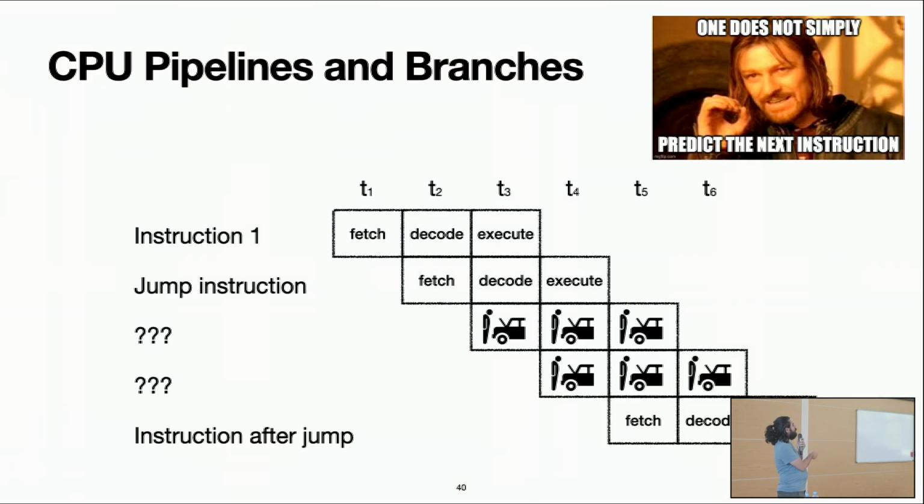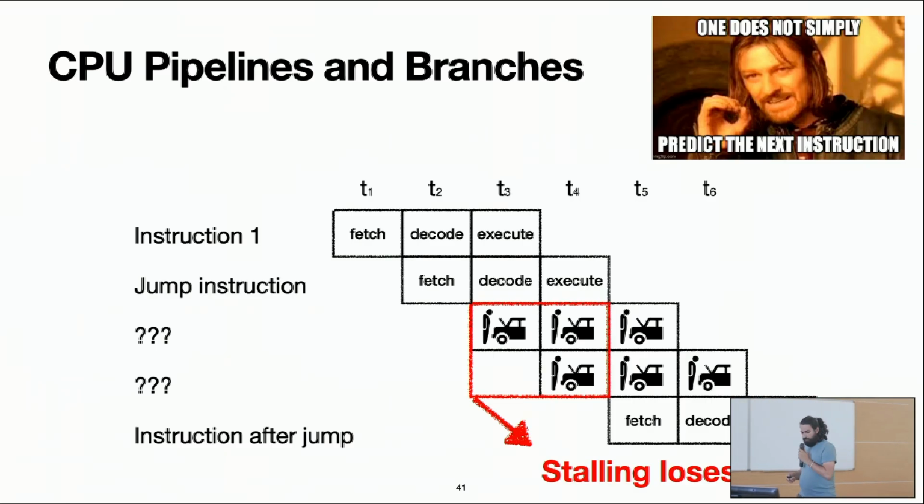So before finishing the execution of the jump instruction, we cannot actually execute anything. We have to wait for this to finish to be able to execute something else. This makes the CPU kind of idle, doing nothing for some time. This is what is called stalling. The CPU stalls some cycles, so it's doing nothing.